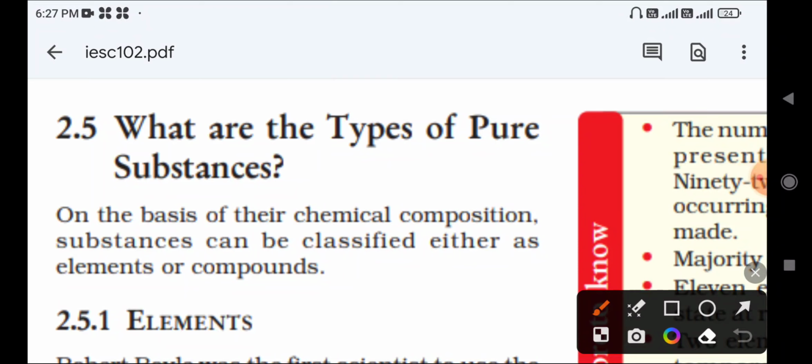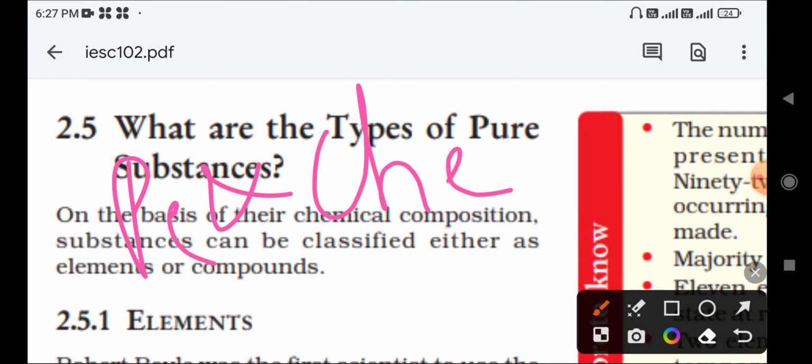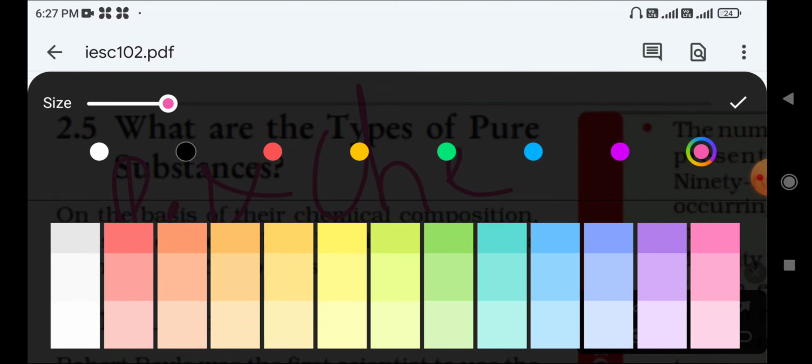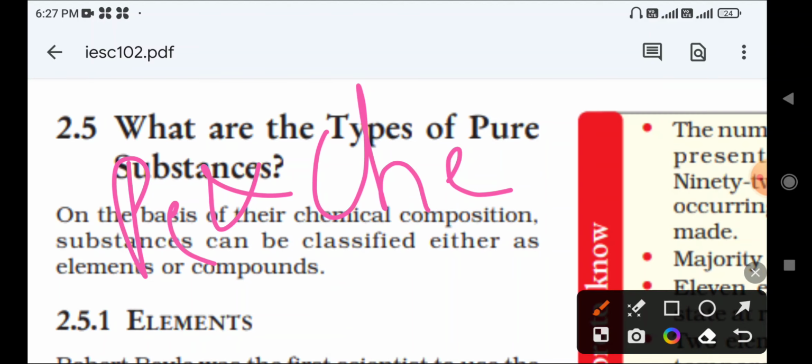Second chapter is Matter Around Us Pure, right? In our previous video we discussed physical change as well as chemical change. We also discussed the meaning of physical change and chemical change, and the difference between physical change and chemical change, right?